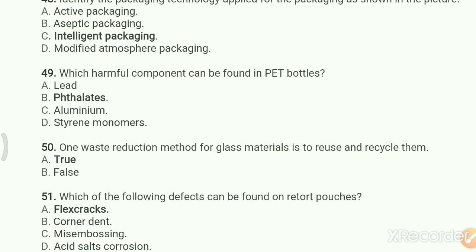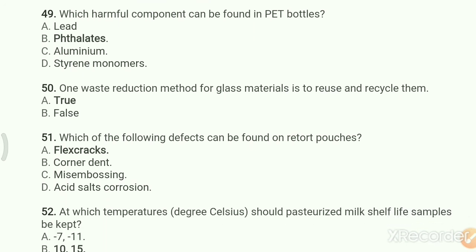Which harmful component can be found in PET bottles? A, lead; B, phthalates; C, aluminium; D, styrene monomers. Your right answer is phthalates. Phthalate is found in PET bottles.